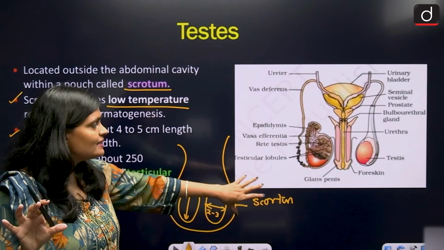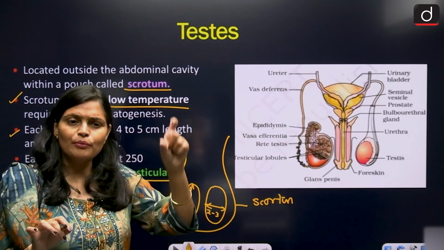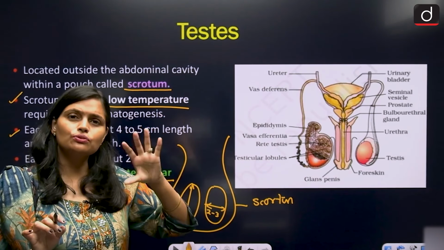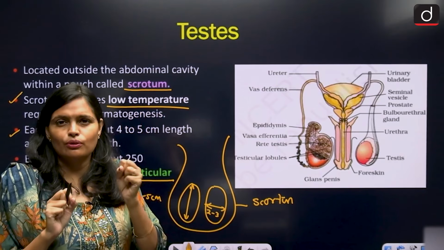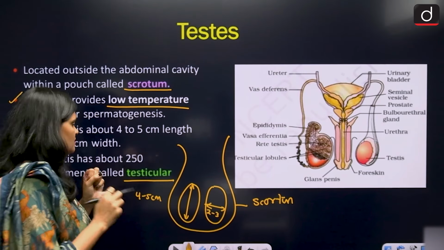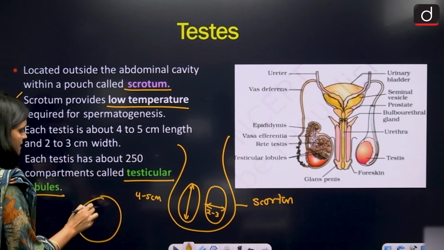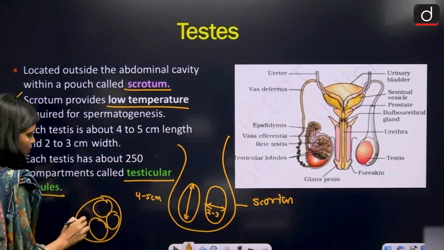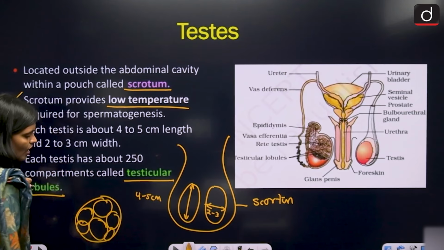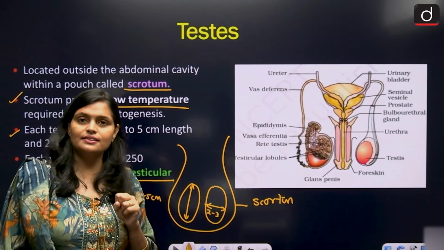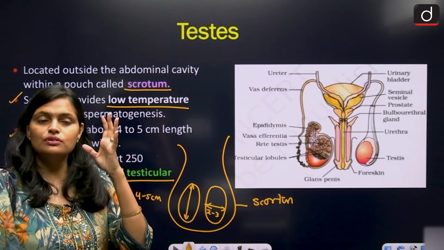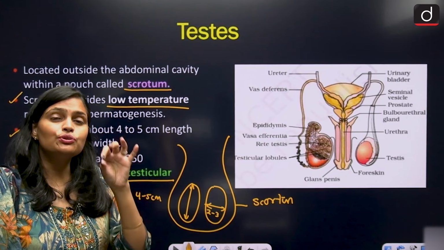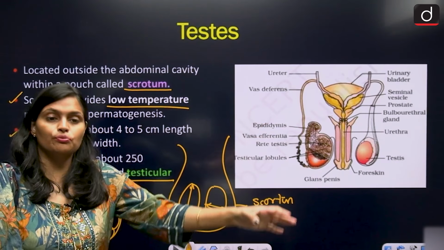Basically within the testis you have pipe-like, lobule-like structures. Understand it like this: round structures which are called lobules. Suppose this is the testis, so in it you have these lobules. How many lobules does it consist of? 250 lobules. And in each lobule, right, they have 2 to 3 seminiferous tubules.